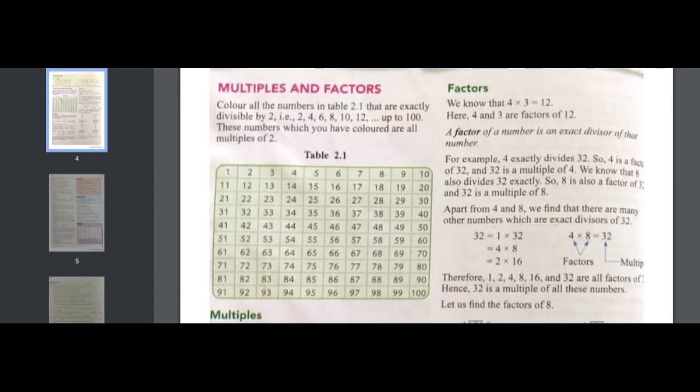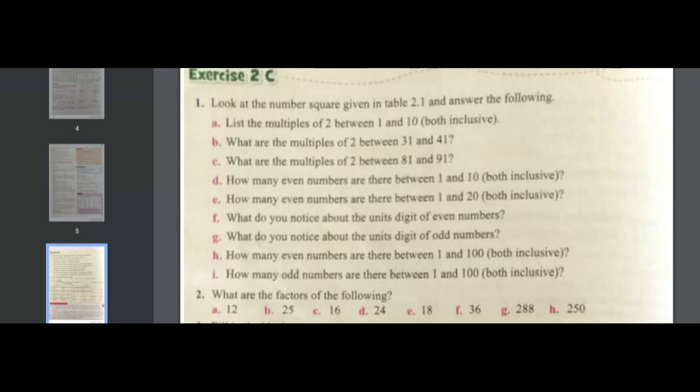After the exercise 2A, we have the table 2.1. All the questions are about that table. The first question is, list the multiples of 2 between 1 and 10, both inclusive. So we have to find all the multiples in the range 1 to 10. It means that we have to write all the table of 2 from 1 to 10. By looking at that table, we can write all the multiples of 2.